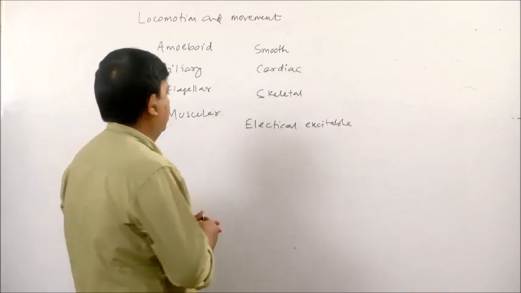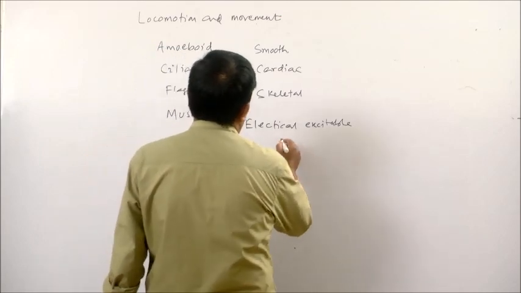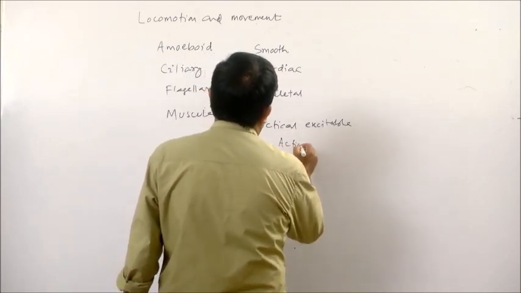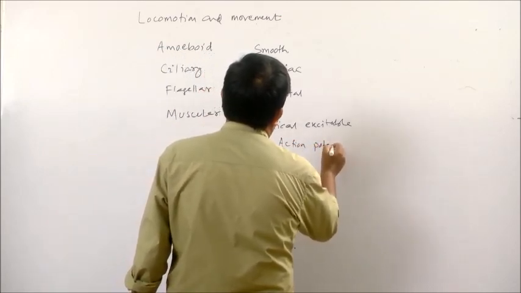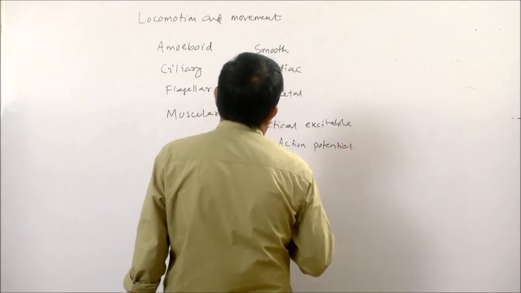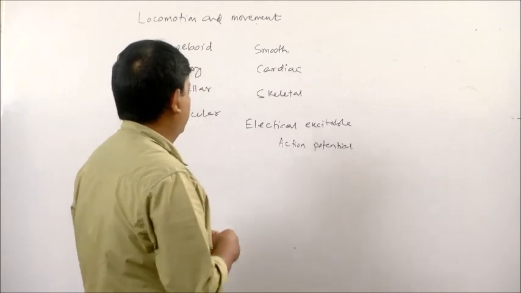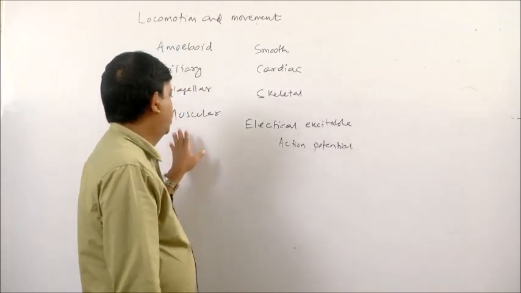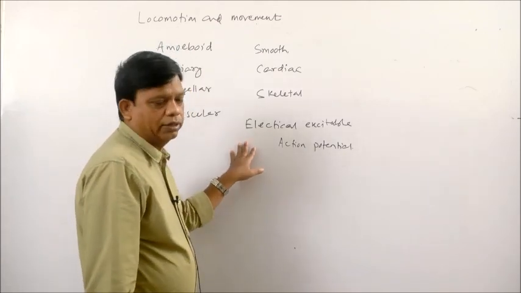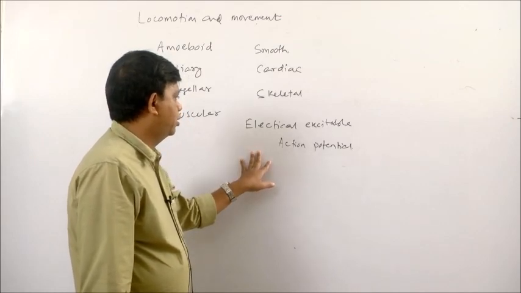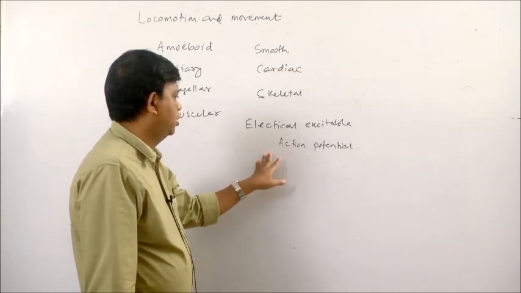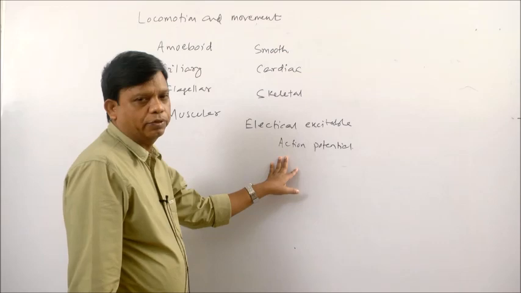That electric signal is called action potential. Like nerve cells, these muscle cells are also capable of generating action potential. So, when a muscle is stimulated, it can generate an electrical signal which is known as muscle action potential.